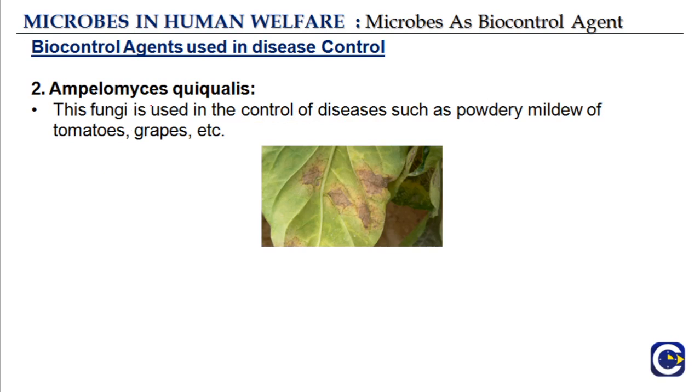The next is Ampelomyces quisqualis. Okay, you have to memorize it. It's a difficult name, but you have to try to memorize it. And this fungus is used in control of diseases such as powdery mildew of tomatoes or grapes, etc. You know? So what is this powdery mildew of tomatoes and grapes?